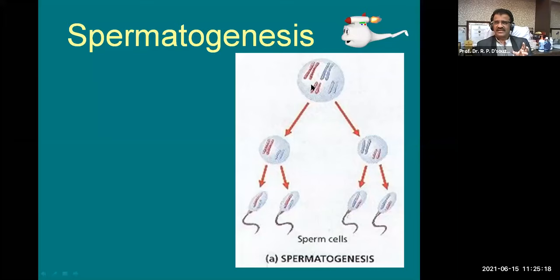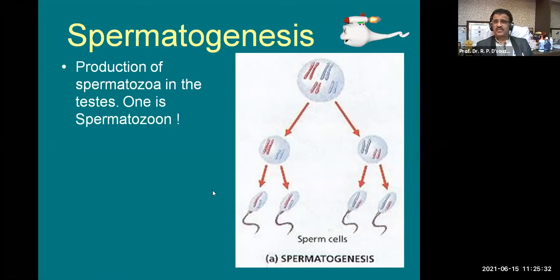So here broadly you can call this a spermatogonium. This is the secondary spermatocyte, and these are the spermatids. Spermatogenesis means production of spermatozoa in the testis. One cell is a spermatozoon.